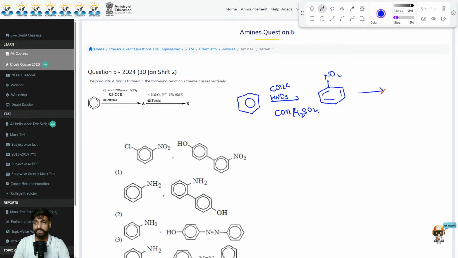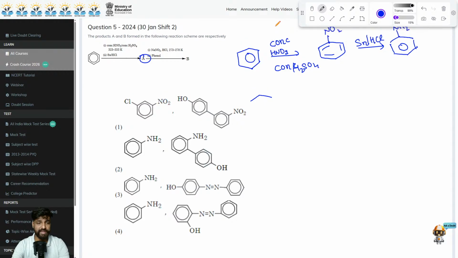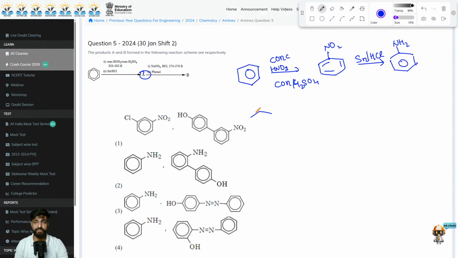Then after that, we are treating it with Sn/HCl. This is your reducing agent. It will reduce the given nitrobenzene into aniline. Here we will now get NH2. Next, according to this, what will be the correct answer for A? What will A be here? It will be according to option 2, 3, or 4. In all of these three options, what are we seeing? We are seeing an NH2 group attached to the benzene ring. Now we have to decide it for B.